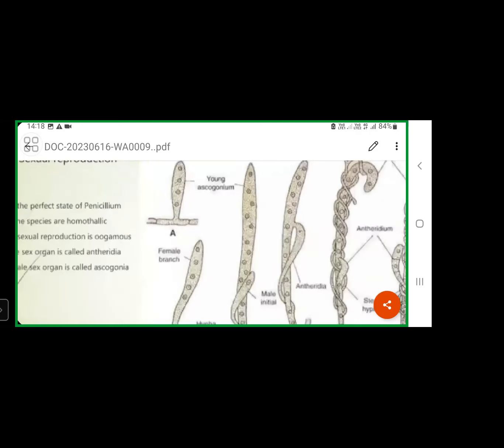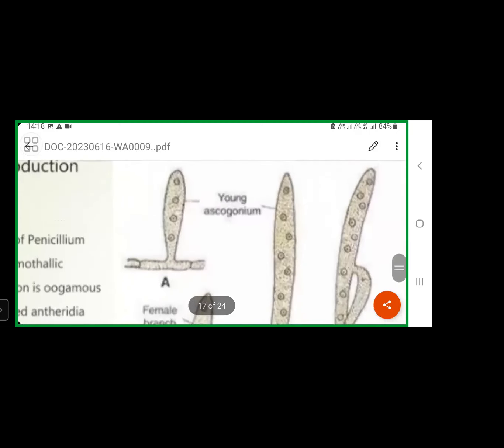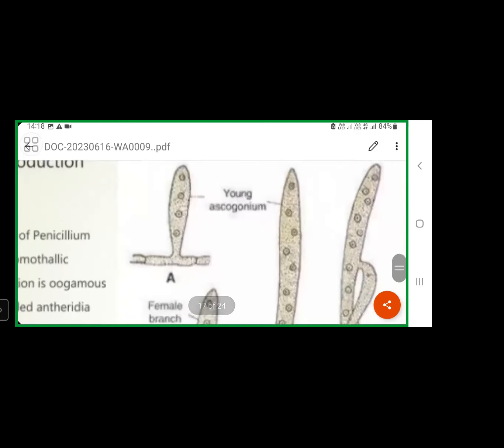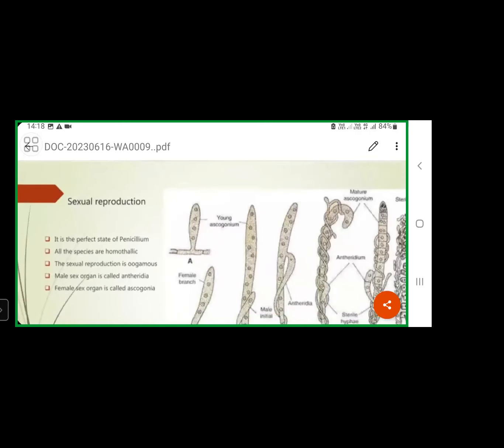In this image you can see how the young ascogonium develops from the mycelium. From any vegetative cell of the mycelium, one outgrowth will develop laterally. That is called the young ascogonium.